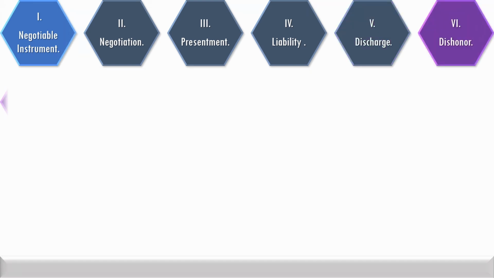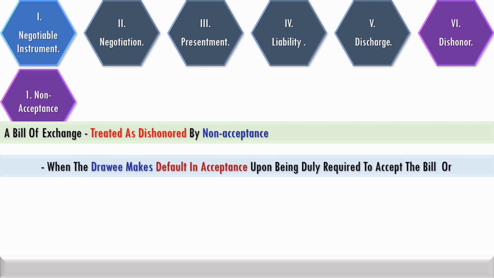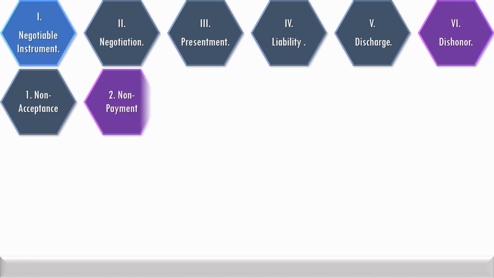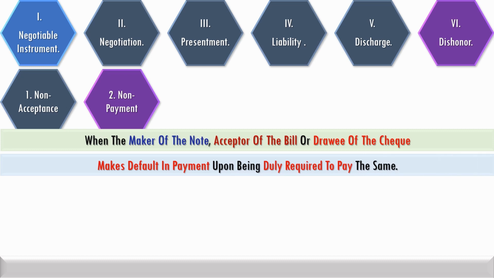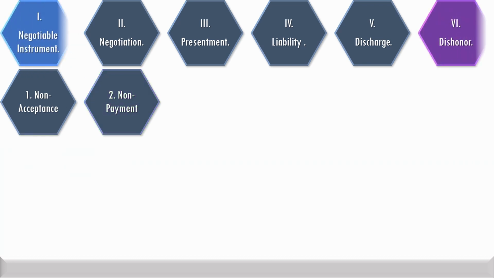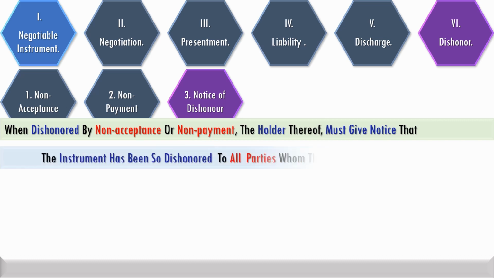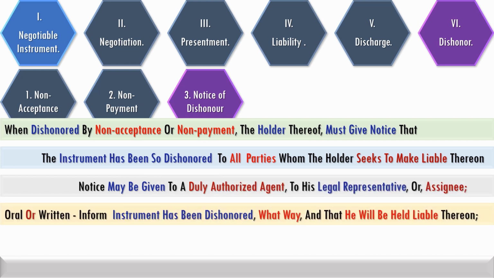A bill of exchange is treated as dishonored by non-acceptance where the drawee makes default in acceptance, or where the drawee is incompetent, or where the acceptance is qualified. It is considered a dishonor of the instrument when the maker of the note, acceptor of the bill, or drawee of the check makes default in payment upon being duly required to pay the same. When dishonored by non-acceptance or non-payment, the holder must give notice that the instrument has been so dishonored to all parties whom he seeks to make liable. Notice may be given to a duly authorized agent or to the legal representative or assignee.